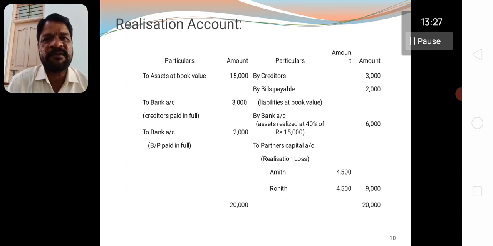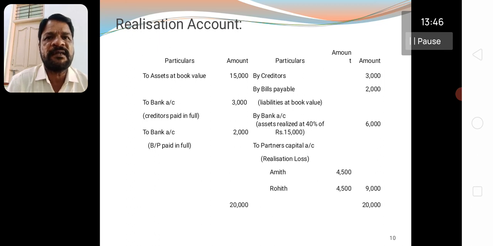The amount received by sale of the assets can be used to repay the outside debts first. Outside debts means creditors and bills payable. In the problem the amount is not given, so what amount of liabilities is to be repaid?